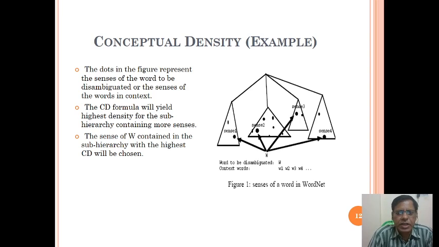The CD formula will yield the highest density for the sub-hierarchy containing more senses. The sense of W contained in the sub-hierarchy with the highest conceptual density is selected. Here we can see the word to be disambiguated and the context words W1, W2, W3, W4, and so on.